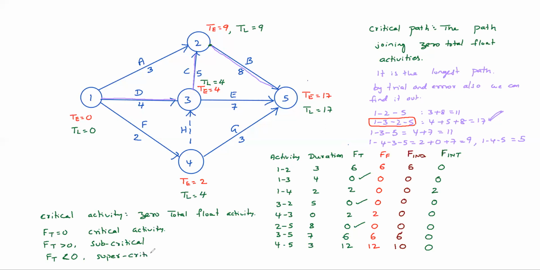That means extraordinary care is required. Supercritical means extra, more care. Understood? Subcritical means normal, you can relax. Generally the total float of a critical activity may not be less than 0; generally it is more than 0 only. Sometimes, because of unexpected delays.